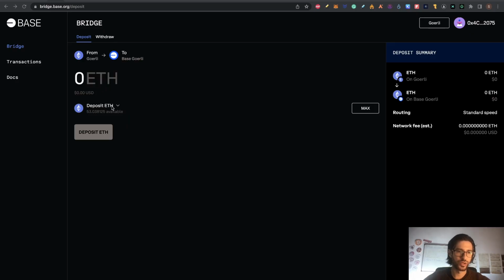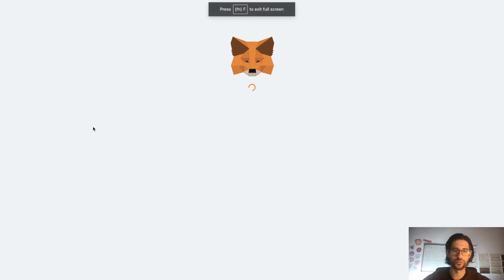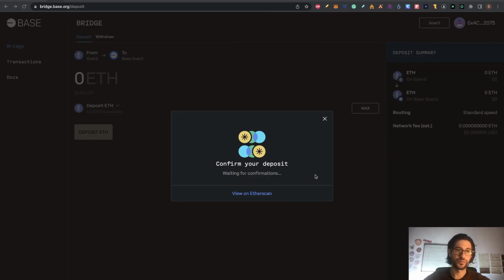So once we are connected to everything, I will bridge 0.5. It's going to be enough for everything that we need to do. And guys, this step is very important. You know that bridging from Goerli Ethereum in the mainnet of testnet is important. It's important for Layer 0, it's important for zkSync, and was very important for the Arbitrum airdrop.